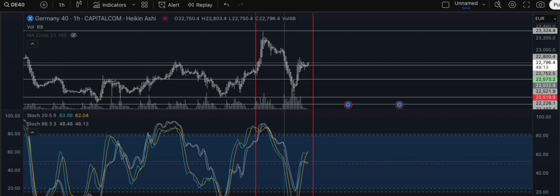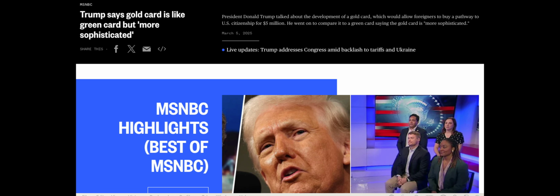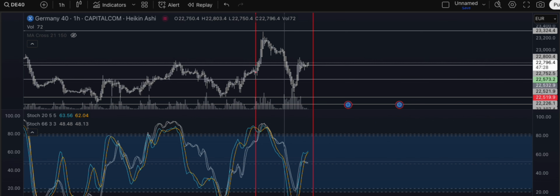First up was the slapping of a 25% tax on Mexican and Canadian goods, including fresh produce and auto parts. Trump's reasoning is that other countries have been taking advantage of the US for too long, so he's retaliating against the world with his tariffs. At the same time, he's also pitching these so-called golden cards, basically giving 5 million residency permits to wealthy immigrants, and he's claiming this, along with tax cuts, will help balance the budget. This has been seen elsewhere in the world, but not in the US, and if it really gains traction, it could have some interesting market implications, especially for real estate.